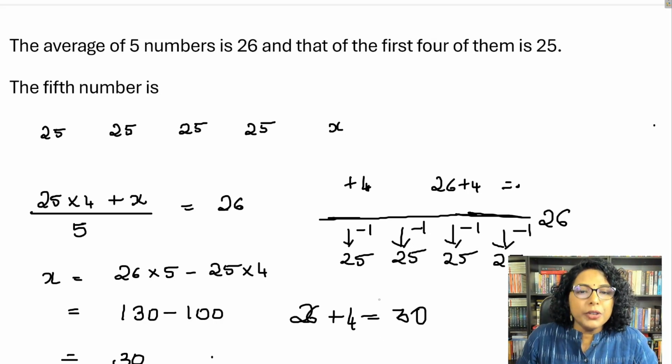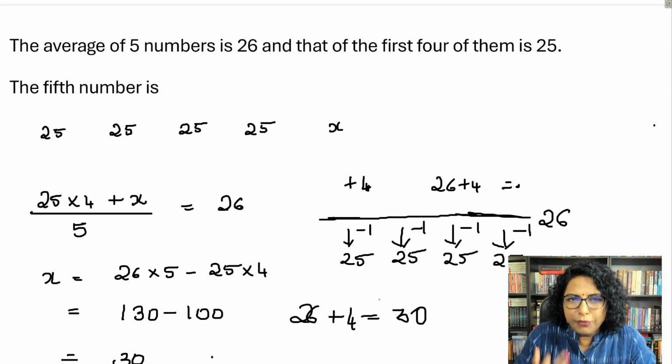So I hope you're comfortable over here. What we did is, 25 is -1 less than 26. So you had that -4 deficiency that has to be balanced with a +4 excess. So the 5th number has to bring that 4 excess. So your answer would be 26 plus 4, 30.